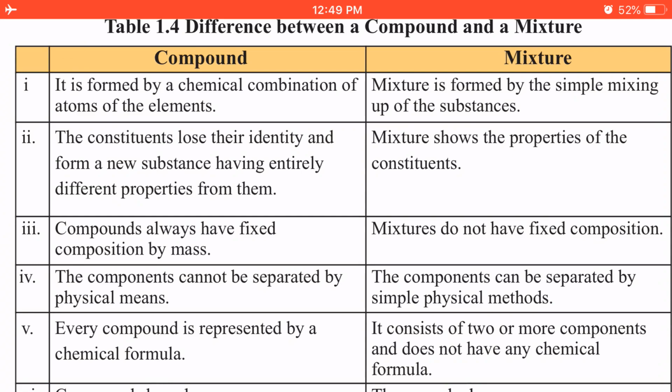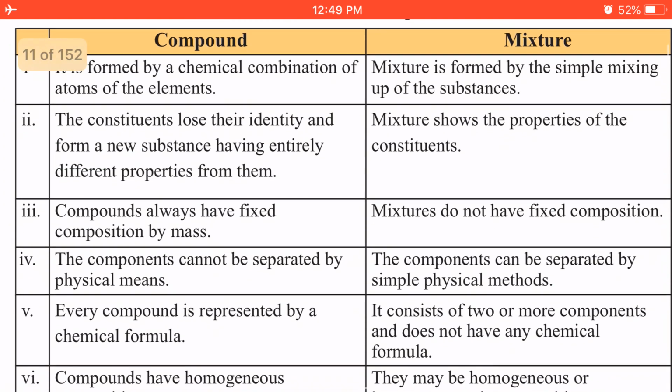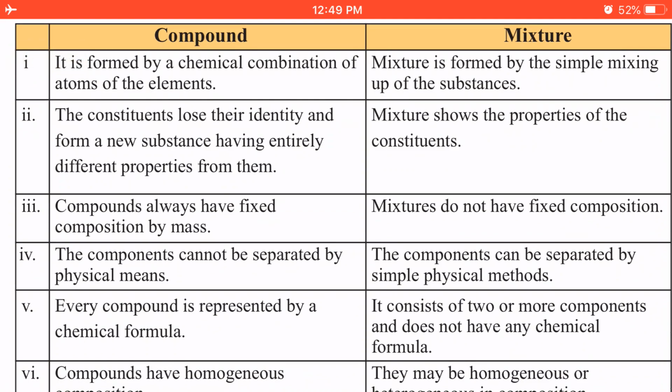Then the fourth point is that the components of a compound cannot be separated by physical means. Students, there are many means by which we could separate compounds and mixtures, but compounds cannot be separated by physical means. It means the components of mixtures can be separated by simple physical methods like distillation, like evaporation. These are some of the physical methods by which we could separate the constituents or components of a mixture.